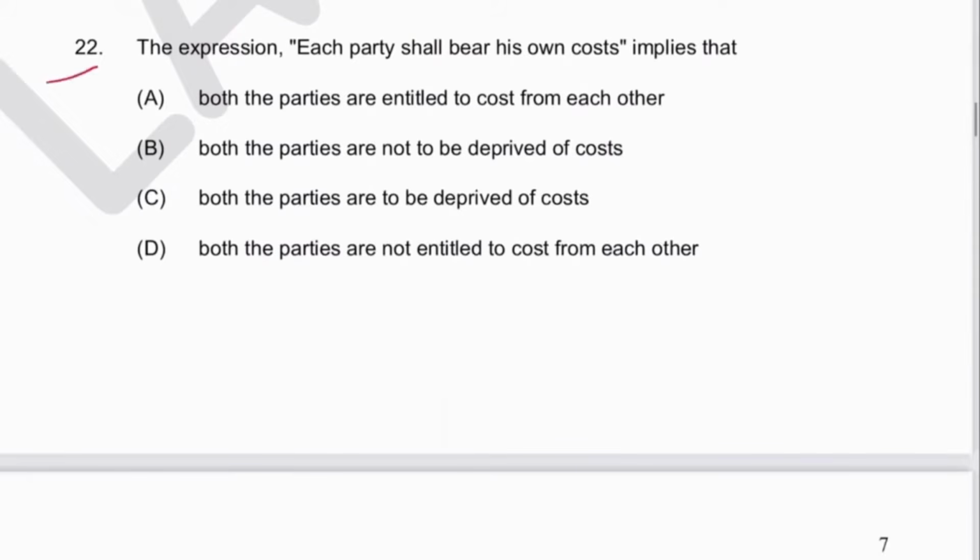Next 22. The expression each party shall bear his own cost implies that both parties are entitled to cost from each other. No. Are not be deprived of cost, या फिर are to be deprived of cost. To be deprived of cost. C is the answer. No one shall have to give any cost. C is the answer.